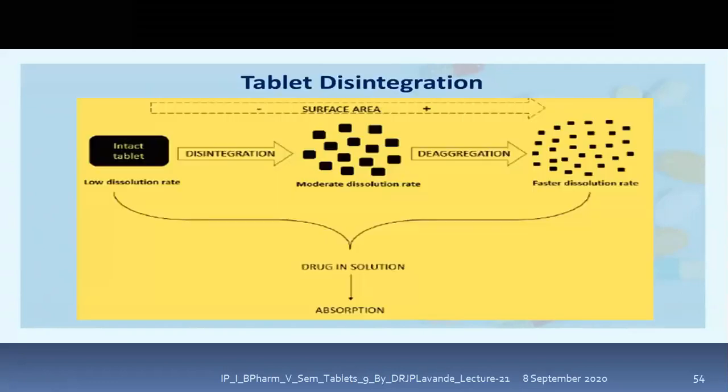So all these are the official tests. Then come to the disintegration. Now, as far as disintegration is concerned, the tablet must go into the solution, right? Disintegration is the particular stage which will determine the dissolution rate and the formation of the solution. A tablet that does not disintegrate will have a low dissolution rate and go slowly, but if the tablet disintegrates, it will undergo a moderate dissolution rate, and disaggregation of the particles will lead to a faster dissolution rate, so that it goes faster into the solution, which ultimately leads to the process of absorption.